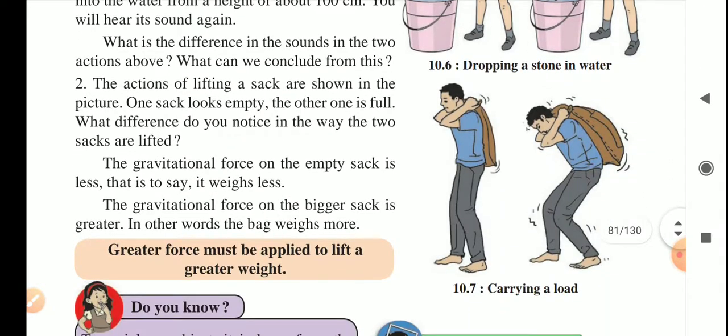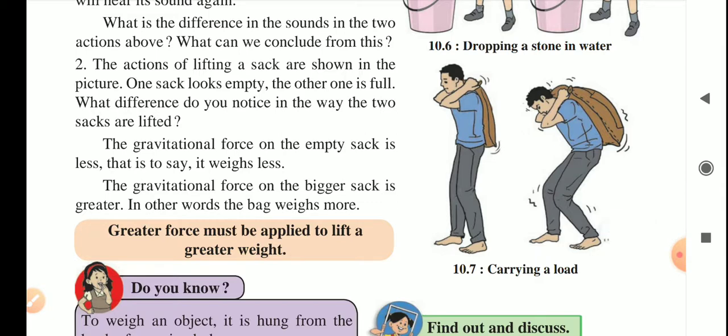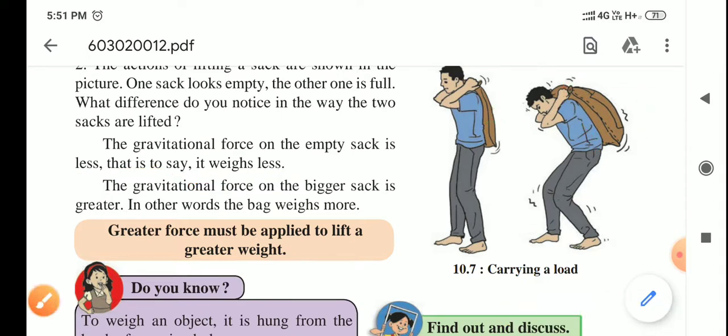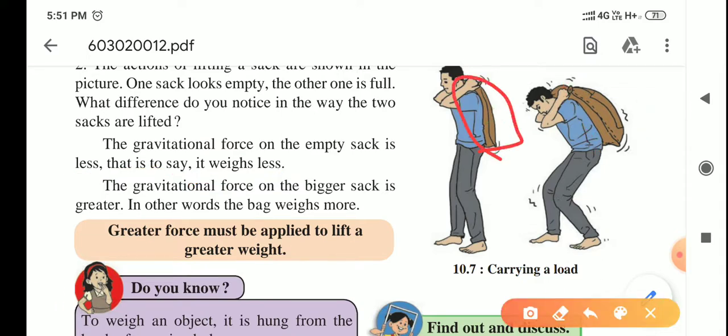Now in the first image you can see one person lifting an empty sack, and in the second image you can see the same person lifting a sack full of different types of loads. So the gravitational force on the empty sack is less, that is to say it is almost weightless, its weight is negligible compared to the sack filled with different weights. So its weight might be in grams, and the sack filled with different weights, its weight might be in kilograms, it will be more than the empty sack, right?